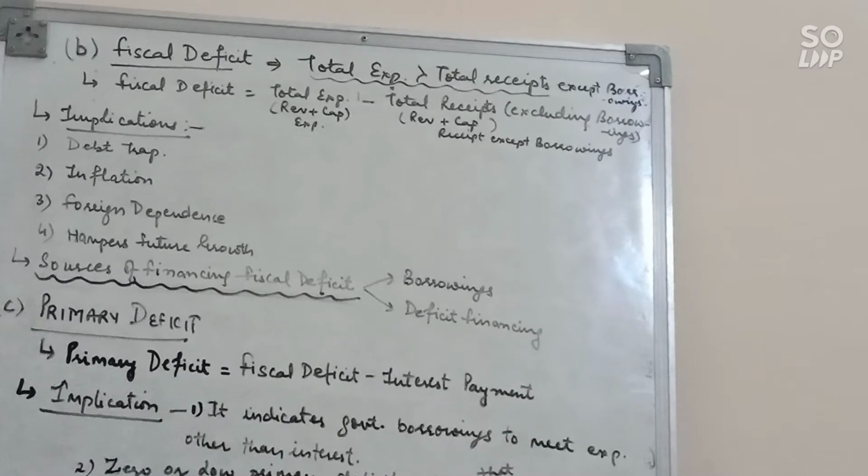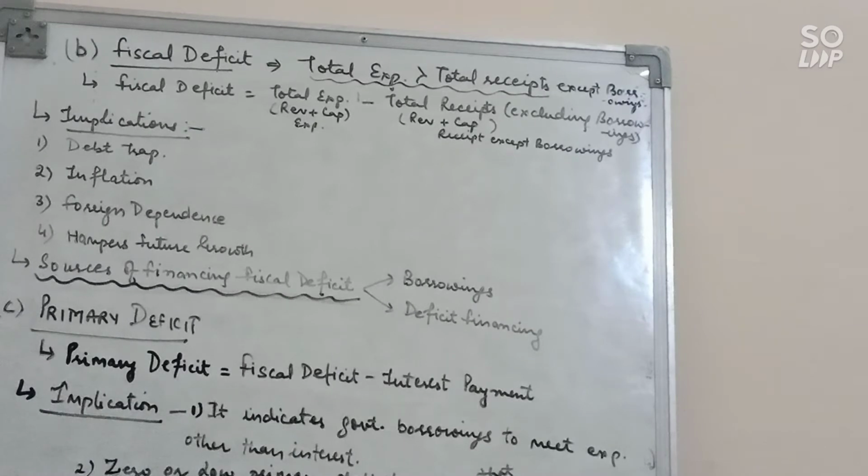Next, foreign dependence. When the government borrows money from the rest of the world, it automatically raises the dependence on other countries. Fourth, it hampers future growth. Borrowing increases the financial burden for future generations, because in future we need to repay these borrowings. So it adversely affects the future growth and development of the country.